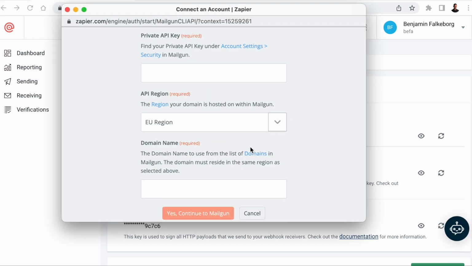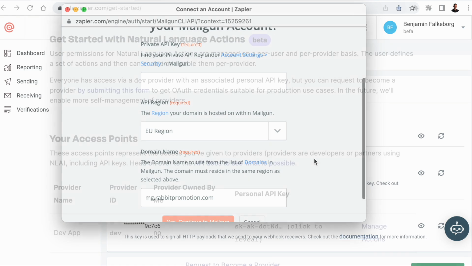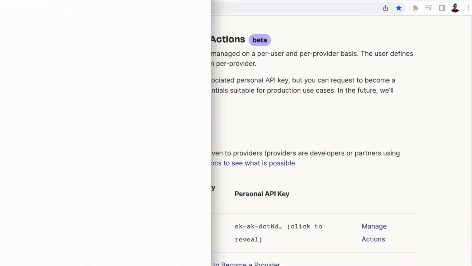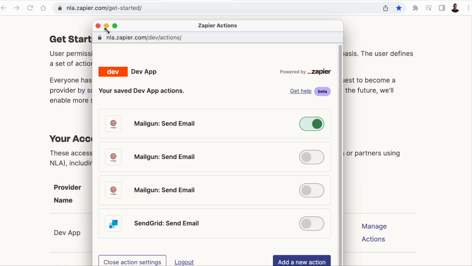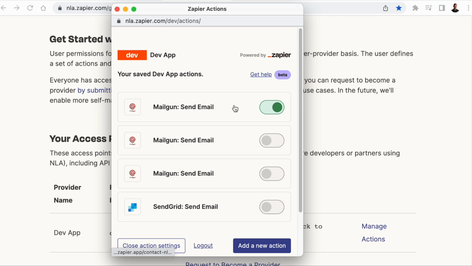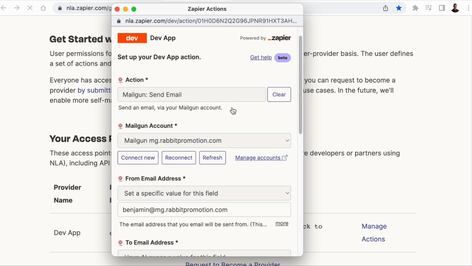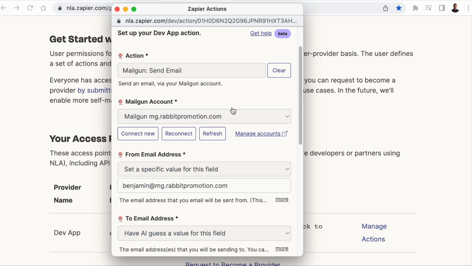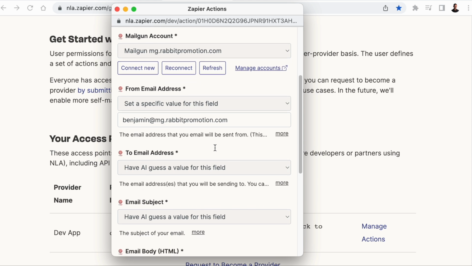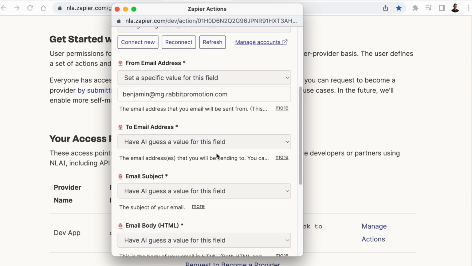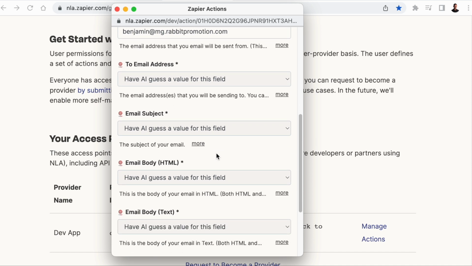So I'm just going to type in the domain that I just set up on Mailgun, and then I'm going to paste in the private API key. And then you just click Continue. All right, back on Zapier's Get Started page, we can click Manage Actions, and we'll need to make sure that the action we just set up is active. So if we click on the action, we can see that we have the right account, the right domain. The from email is going to be benjamin@mg.rapidpromotion.com, and then we're just going to have AI guess the value for the remaining fields.